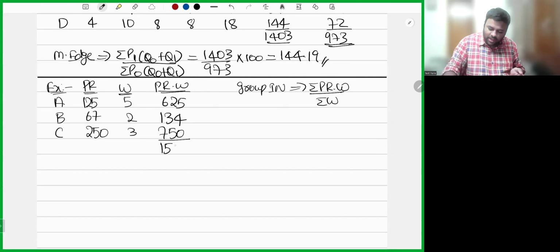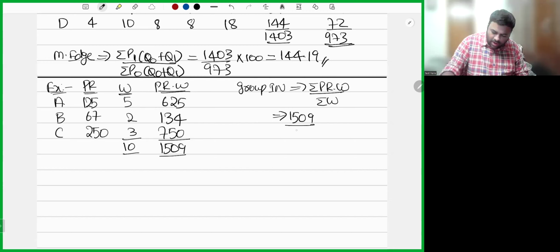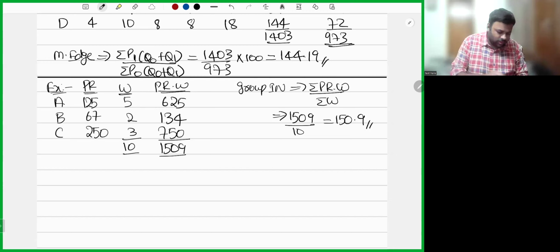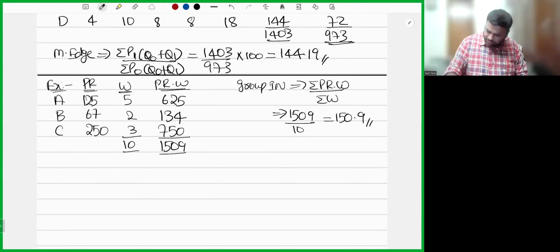Total is 1509. Here the total of weights is 10. So let's apply: 1509 whole divided by 10. So simply 150.9. Okay. So group index number here is 150.9. So I hope all these formulas are clear: Laspeyres, Paasche, weighted aggregate, weighted average.